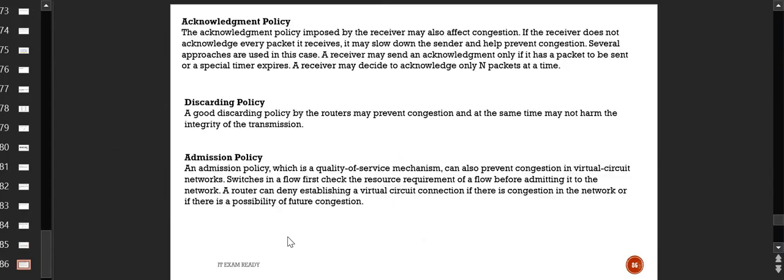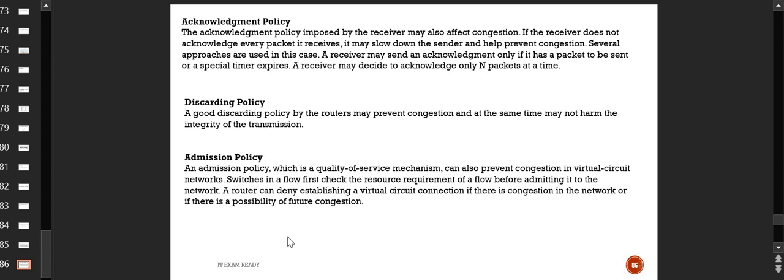Okay. Now, acknowledgement policy. The acknowledgement policy is imposed by the receiver. It may also affect the congestion. If the receiver doesn't acknowledge every packet it receives, the sender will slow down itself, which helps prevent the congestion. The sender will get to know that the rate at which the packets are being sent is higher compared to the rate at which the acknowledgement is being received from the receiver. So the sender will be like, let's slow down. The receiver does not have that capability, so it should prevent the congestion.